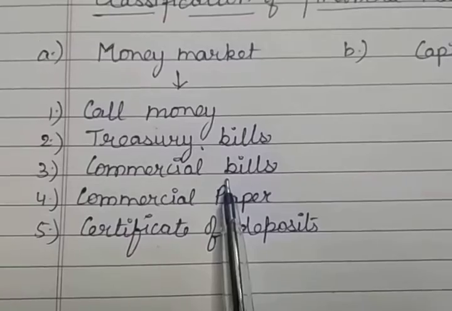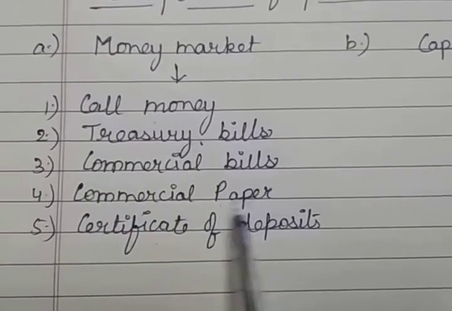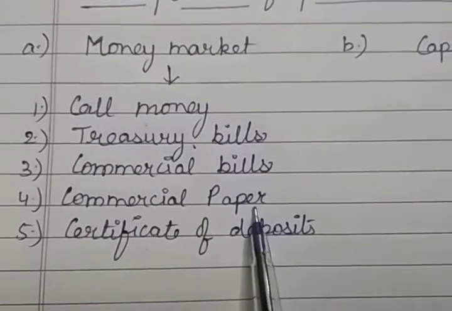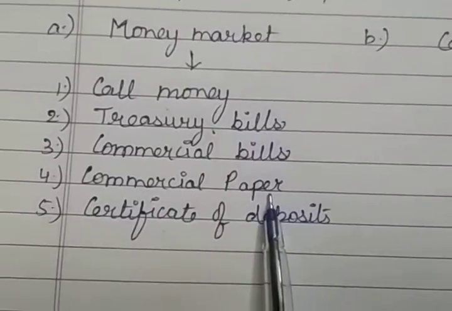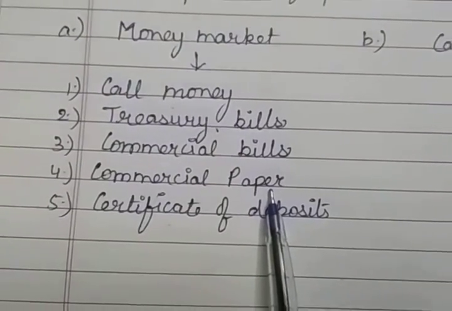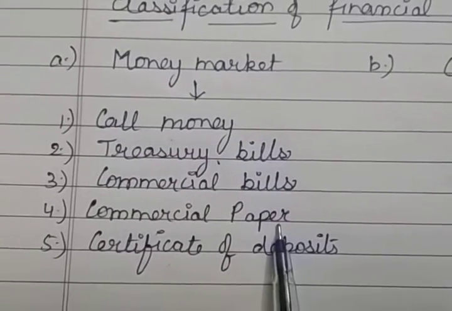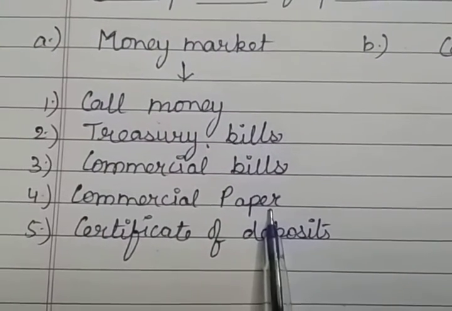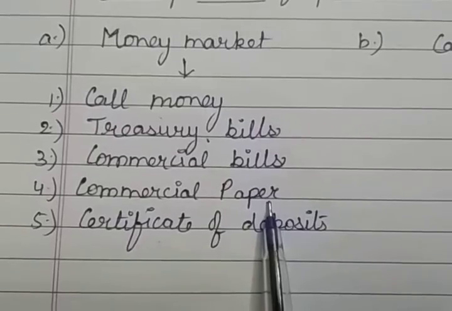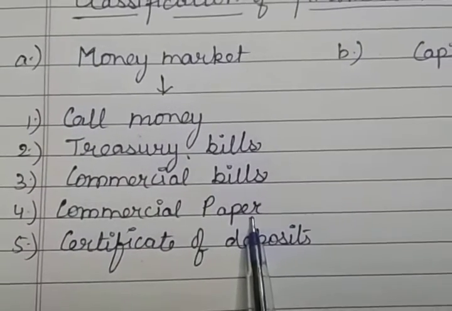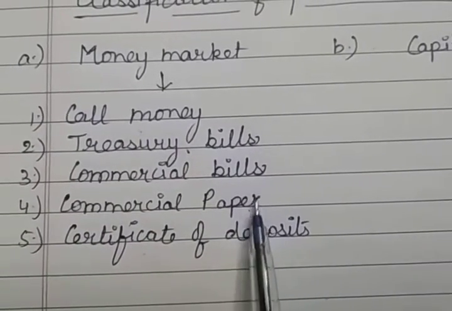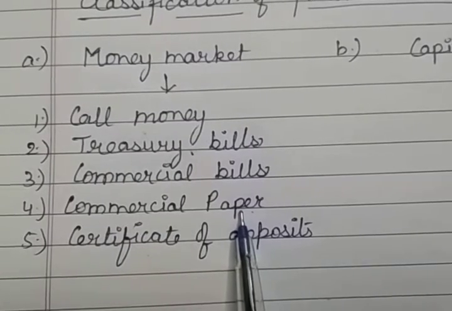Next one is the commercial paper. This you have already read in the 11th class also. Commercial paper was introduced in India for the first time in 1990, and it is an unsecured promissory note issued by public or private sector companies with a fixed maturity period which varies from 15 days to 1 year.